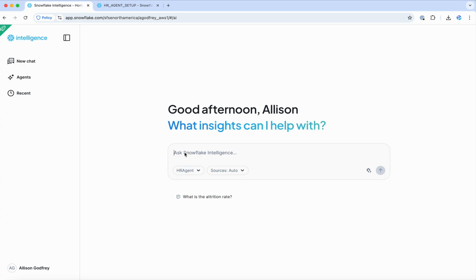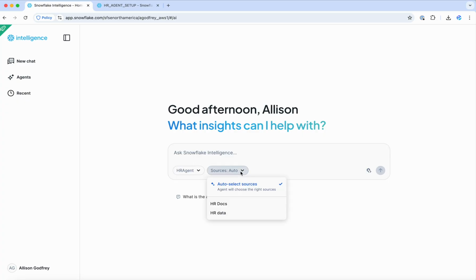So here we are in the Snowflake Intelligence interface, which is really a chat interface to connect to your agents that can route questions to both your structured data and your unstructured data. So here you can see I am connected to the HR agent that I've created. And again, I'll show you how I create that after this.